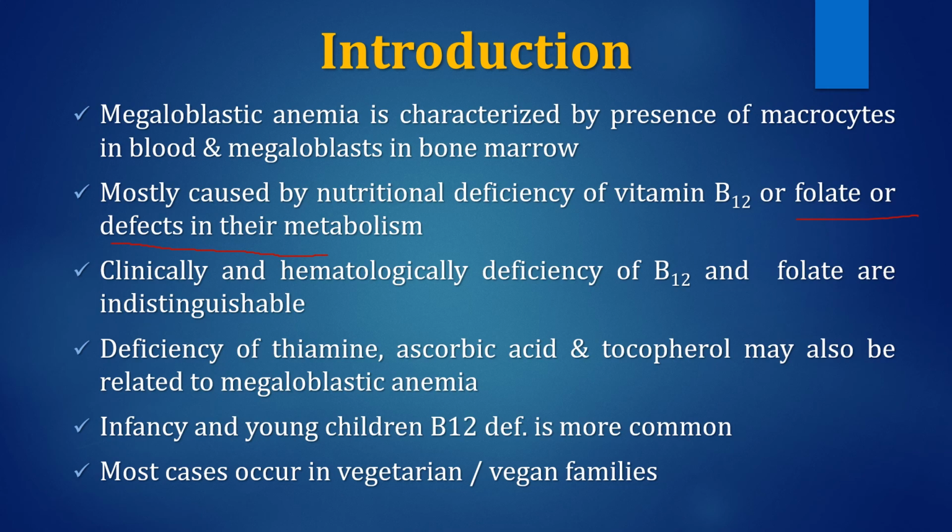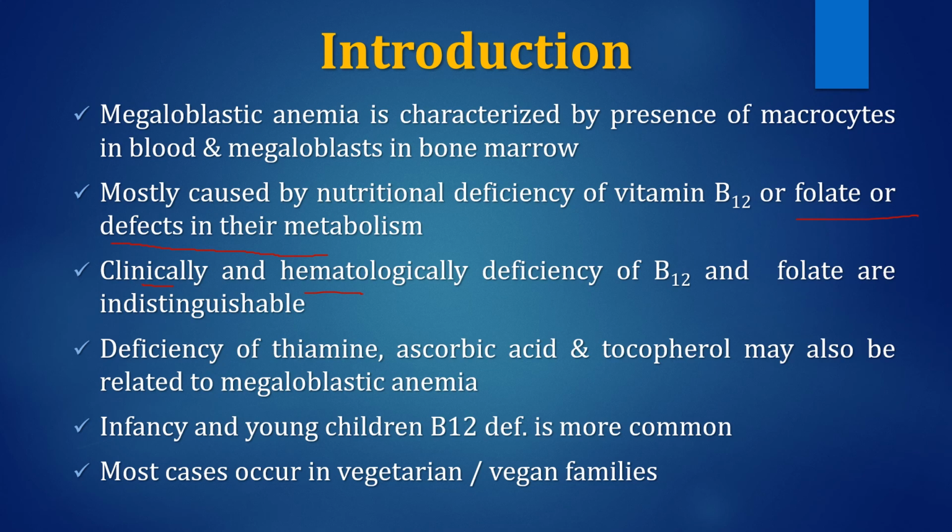Usually, the deficiency of both B12 as well as folate is clinically and hematologically indistinguishable. We are not able to distinguish them hematologically as well as clinically. That's why the single name megaloblastic anemia is designated to both entities, caused by either deficiency of B12 or deficiency of folic acid or their combined deficiency.